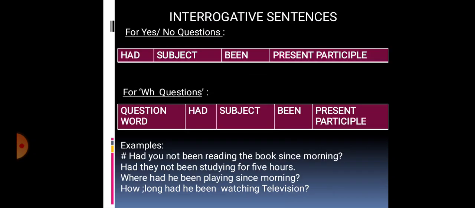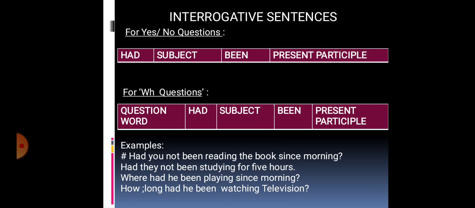Now see interrogative sentences. First let us see the yes or no questions. We use had in the beginning, then subject, been, and then the present participle. And for WH questions we use the question word, then had, then subject, been, and the present participle.